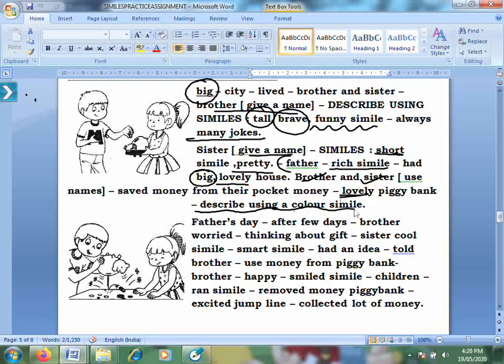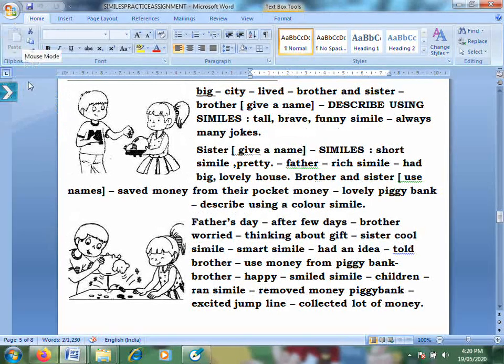Describe the piggy bank, which was probably as purple as grapes, as red as blood. So what I mean to say is, check this. There are a few words which you have done in your earlier write-up. So I want you to take the words even from your previous write-up and combine them together, so that you can get a very nice story.